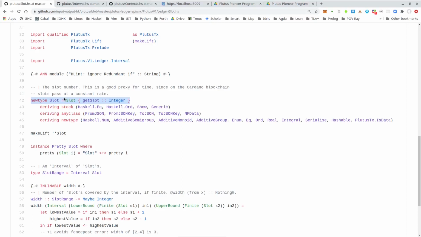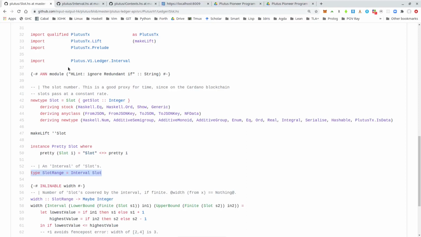In order to construct a value of this type, we can either use the Slot constructor, but it's even easier if we look at the implemented type classes. We see it also implements the Num type class, which means we can simply use numeric literals. So we can write 5 or 17 to define a slot. And now the definition of SlotRange we see here. SlotRange is an Interval Slot.